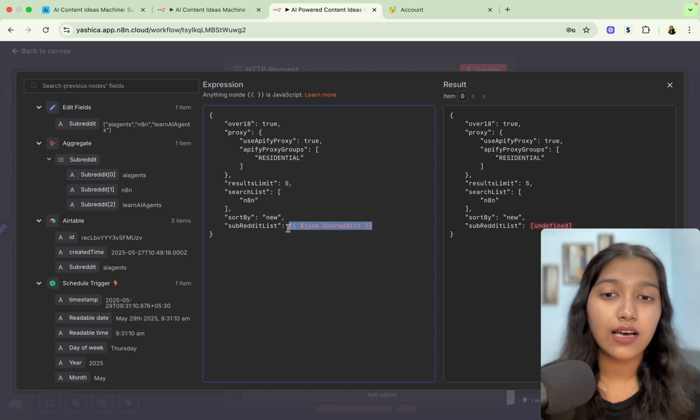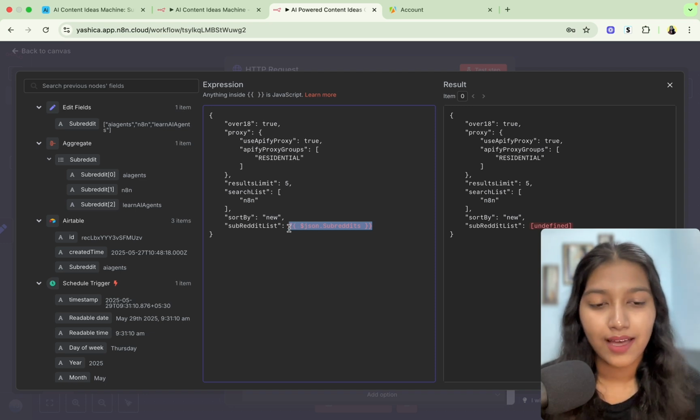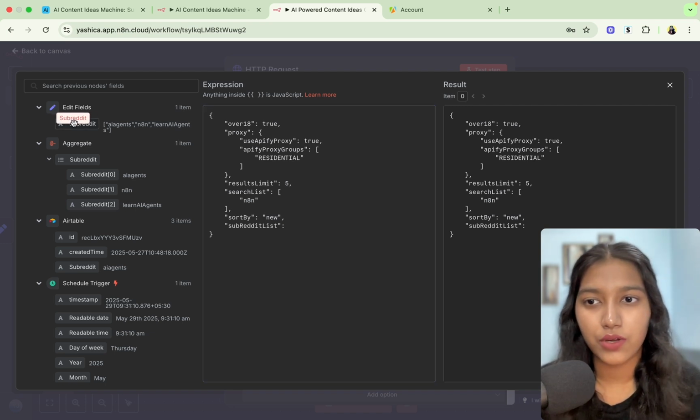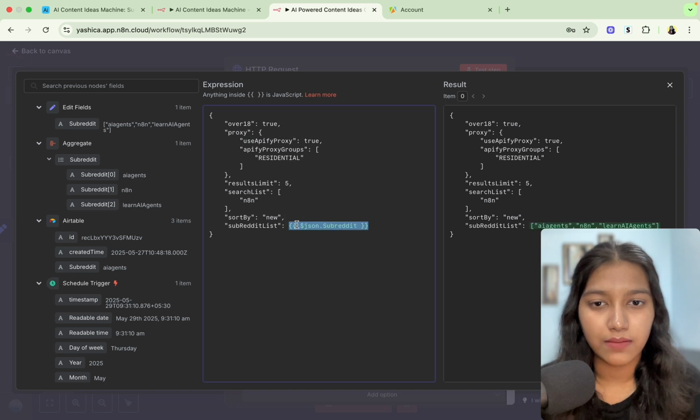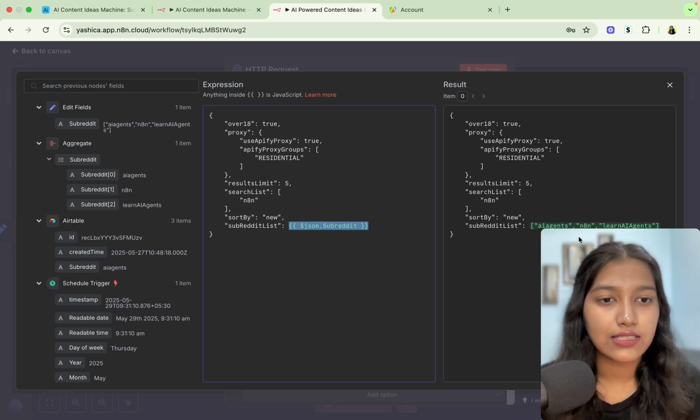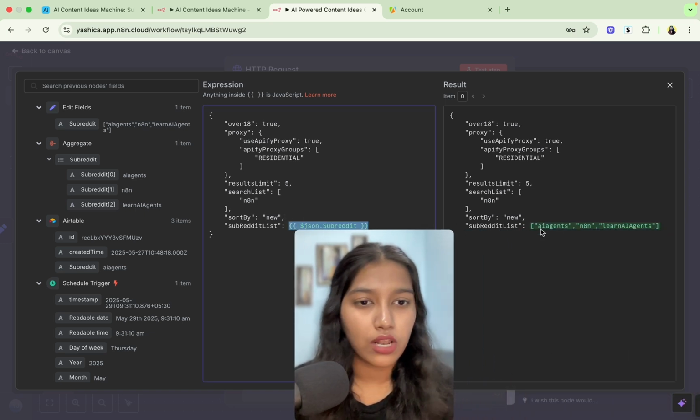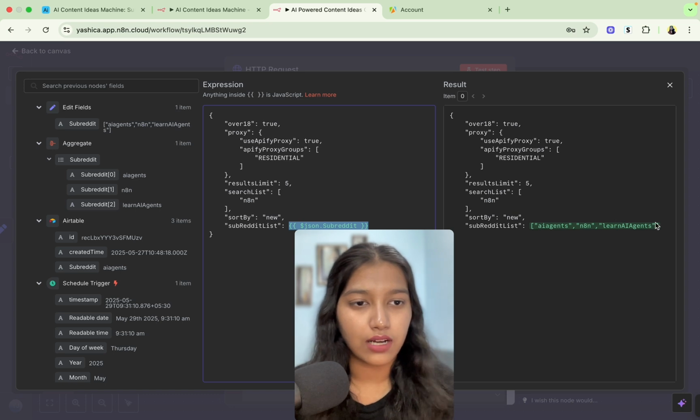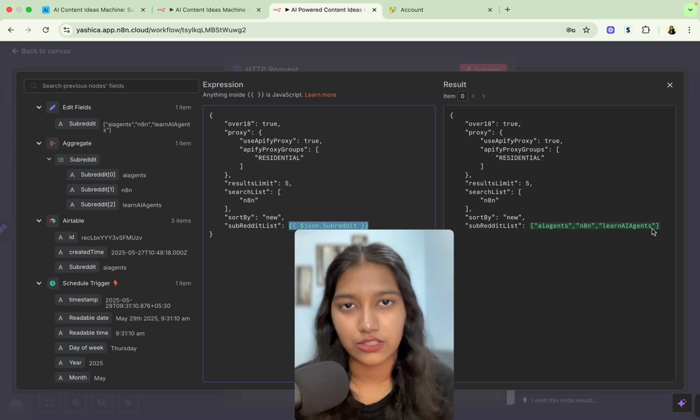Now it's asking us to give a list of the subreddits that it has to scrape. Now remember, we had done that JSON aggregation stuff before. So we're going to use it right here. We are going to drag and drop this here. And if you see in the results, you will be able to see that all our subreddits have been listed here. So AI agents, n8n, learn AI agents.